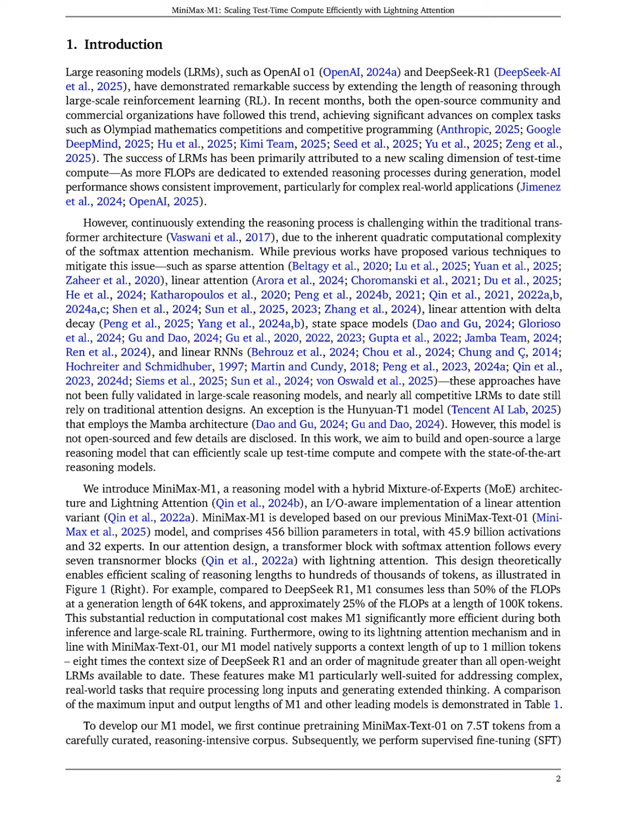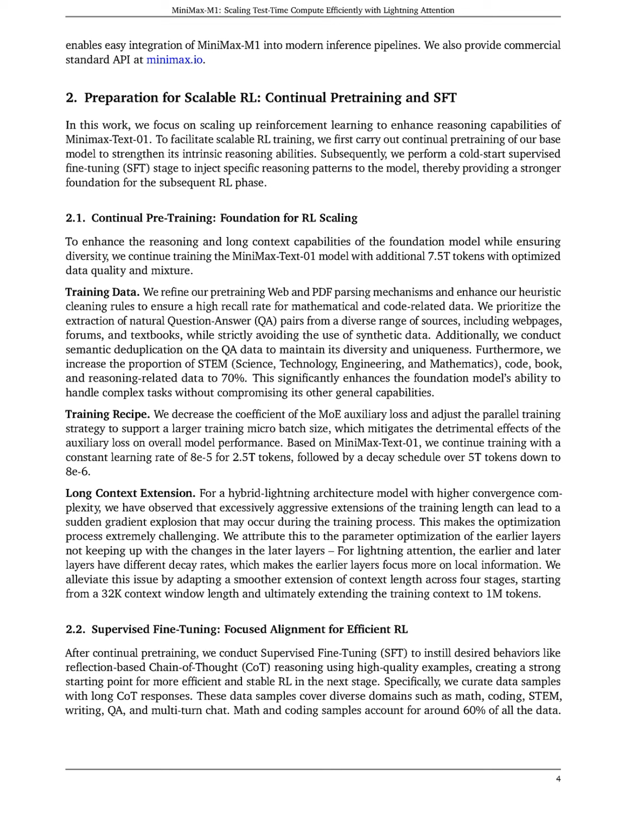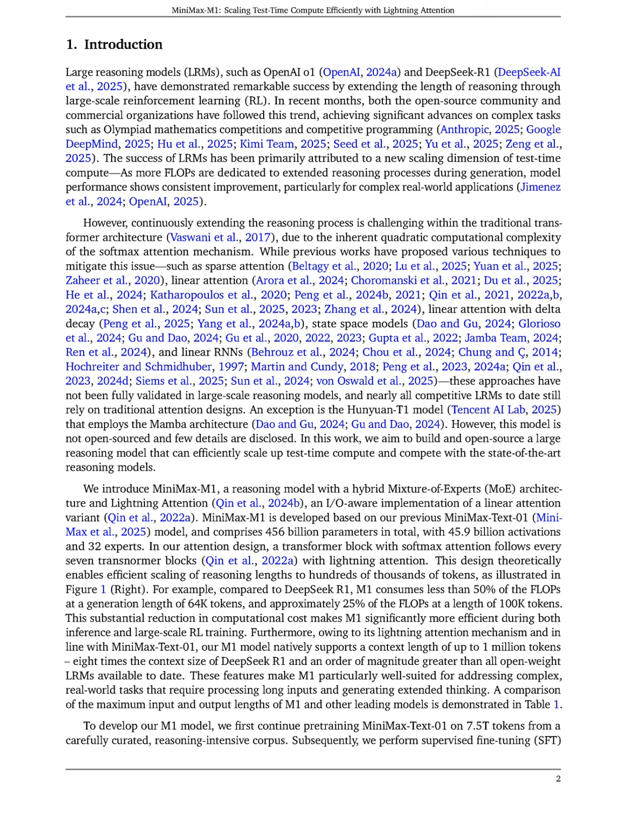The MiniMax-M1 algorithm operates through a hybrid mixture of experts, MoE, architecture, combined with a lightning attention mechanism. First, it begins with continual pre-training of the MiniMax Text O1 model on a large corpus of 7.5 trillion tokens to enhance its reasoning capabilities. Following this, a supervised fine-tuning, SFT, phase is conducted to instill specific chain-of-thought, COT, patterns, which prepares the model for efficient reinforcement learning (RL). The architecture features a transformer block with traditional softmax attention after every 7 transformer blocks utilizing lightning attention, allowing for efficient scaling of reasoning lengths to hundreds of thousands of tokens.